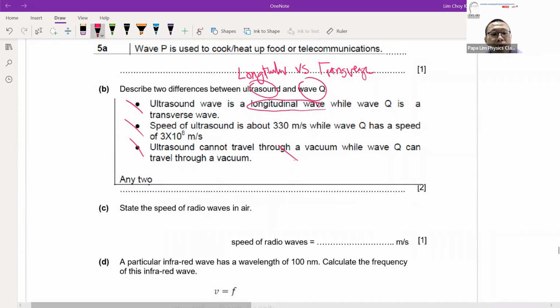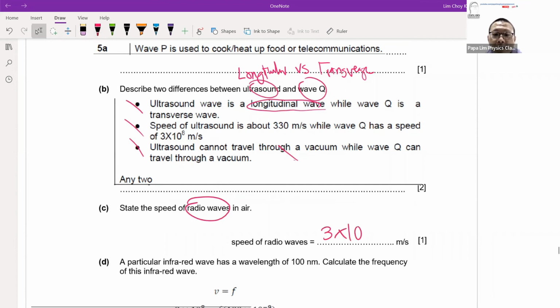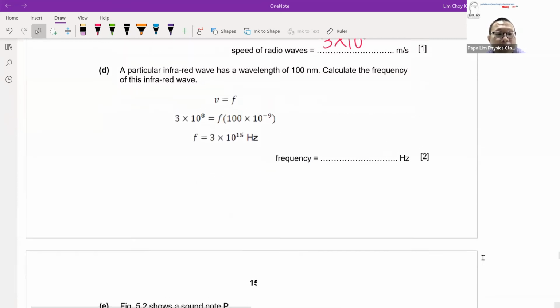State the speed of radio wave, aka the speed of EM spectrum. EM spectrum wave is a standard number. The speed of the EM wave is 3 times 10 to the power 8. Students, we have to know this number, because this is one of the 2 constants that we are supposed to memorize. First constant we need to know by heart is the field strength of Earth, 10 Newton per kg, followed by speed of light or EM wave or transverse wave, which is 3 times 10 to the power 8.